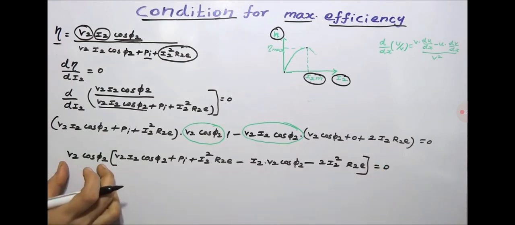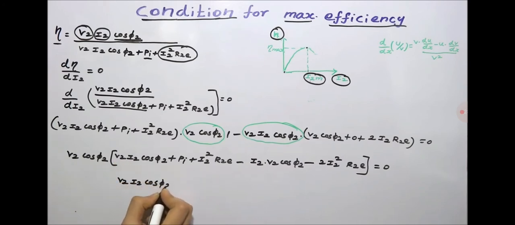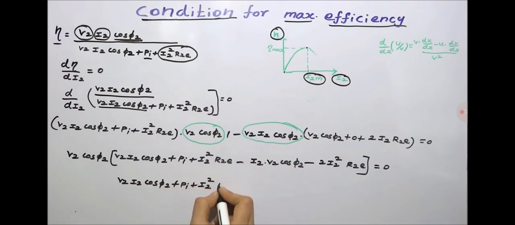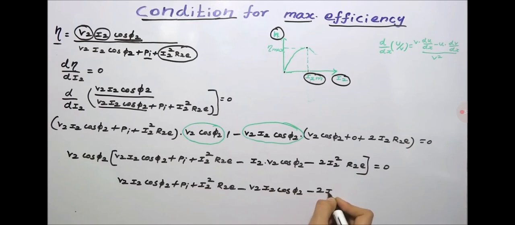If V2 cos φ2 goes to this side, it will be 0. So V2 I2 cos φ2 plus Pi plus I2² R2e minus V2 I2 cos φ2 minus 2 I2² R2e is equal to 0.